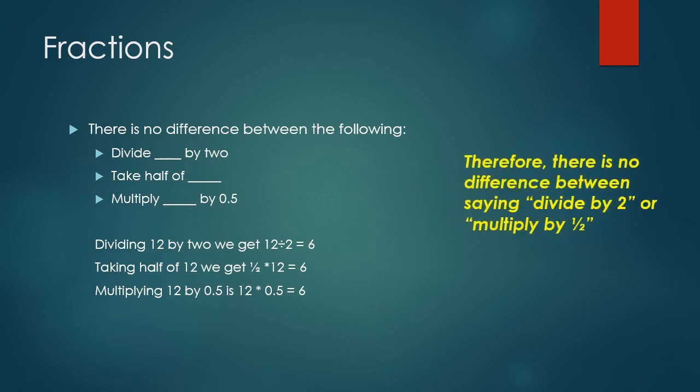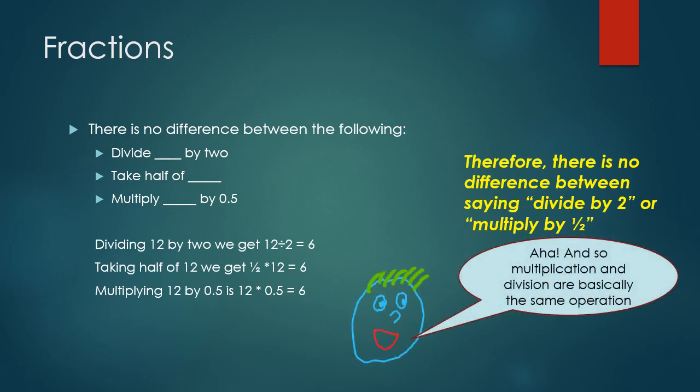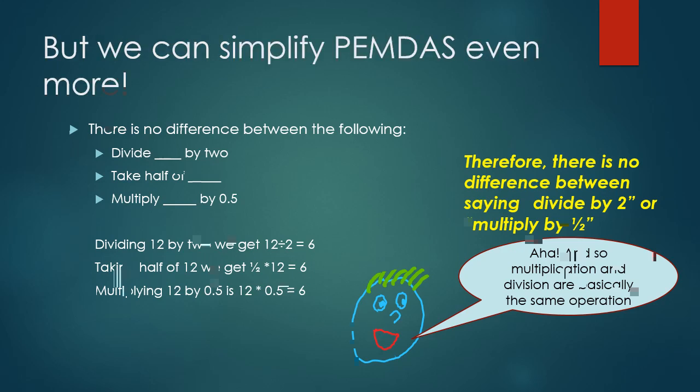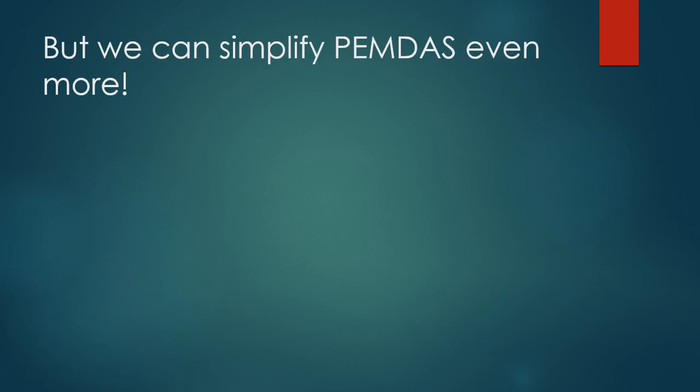So therefore, there is no difference in saying divide by 2 or multiply by 1/2. And so therefore, we can say that multiplication and division are basically the same operation. They're just inverses of one another. But we can simplify PEMDAS even more.